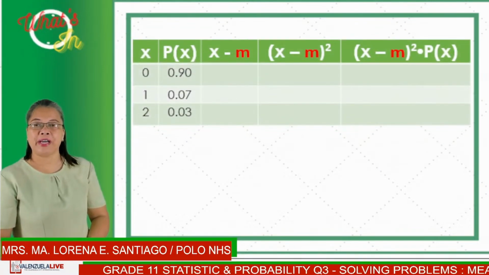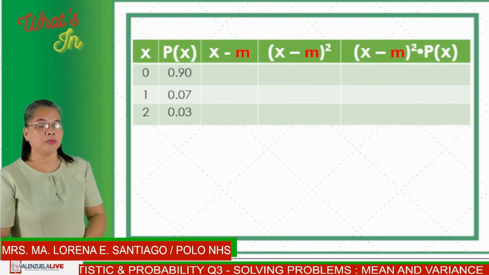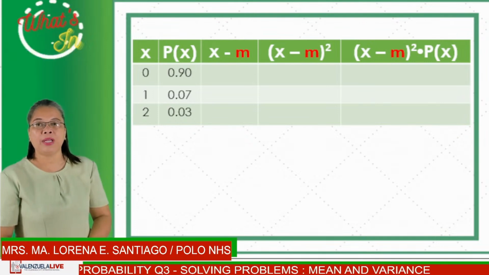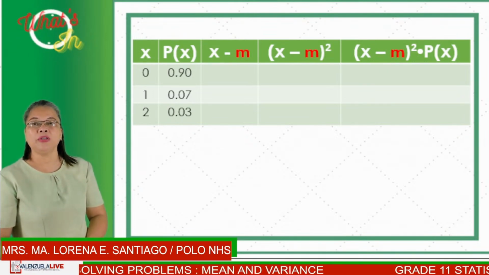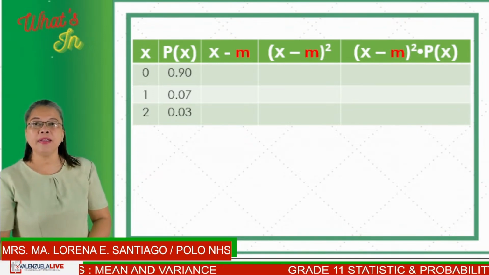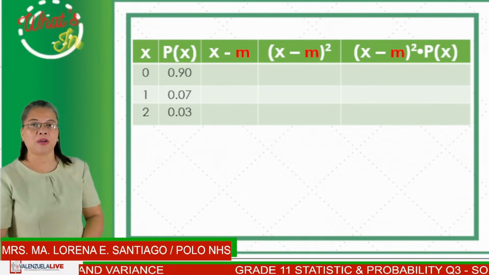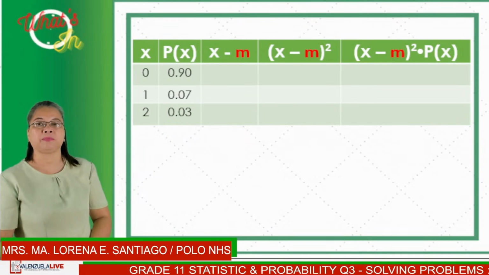Let's now find the variance. To do so, we need to add some more columns to our table. We will have a column for x minus the mean. The next column will be the square of x minus the mean. And the last column would be the product of the square of x minus the mean times p of x.